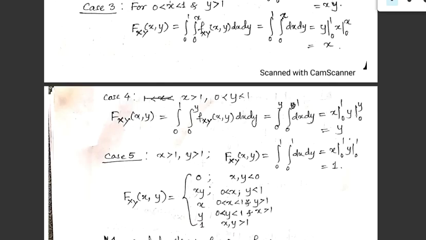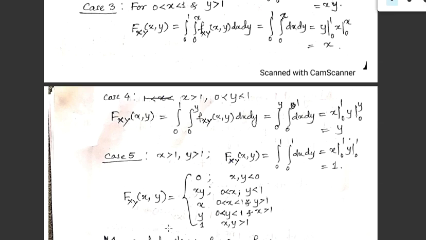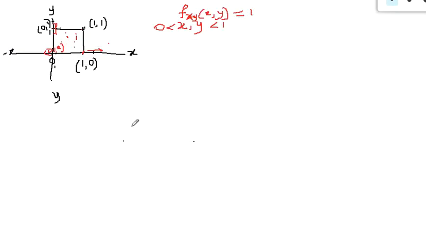In the third case, our x is in between 0 and 1 but y is greater than 1. Means x is within this limit horizontally, but y is greater than 1, so we have the point somewhere here.